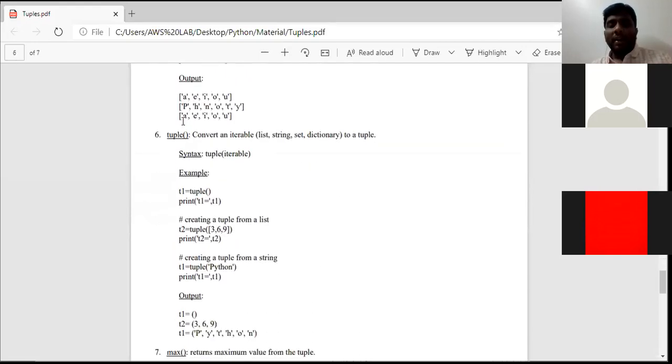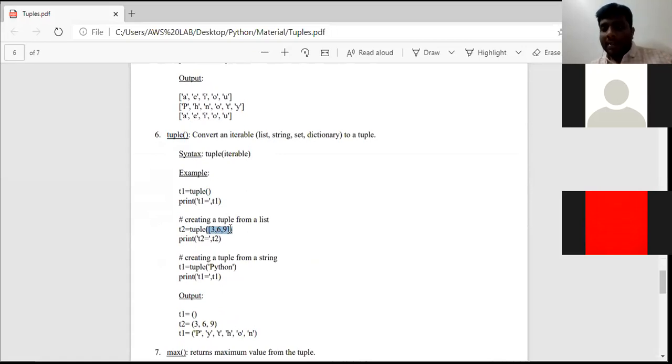In the same way, this is a tuple method. Tuple method means we can create an empty tuple. We can also convert a list to a tuple. See here, T2 is a tuple name where tuple is a predefined method. 3, 6, 9 are elements of a list. Since they are separated by commas and placed between square brackets, 3, 6, 9 is a list.